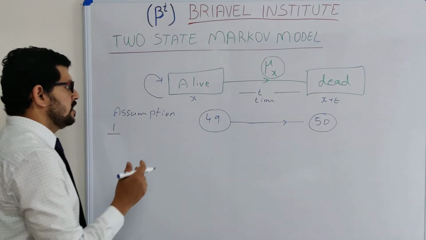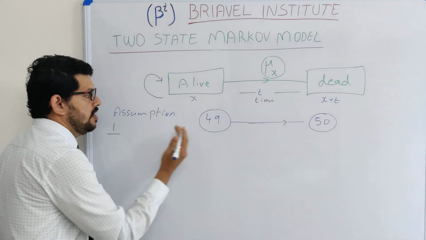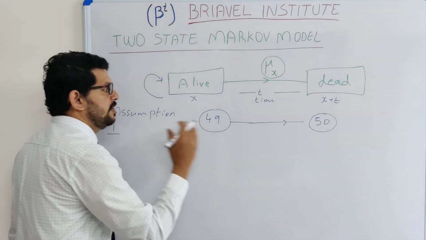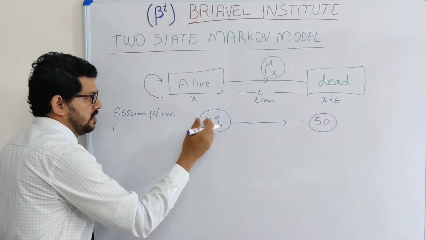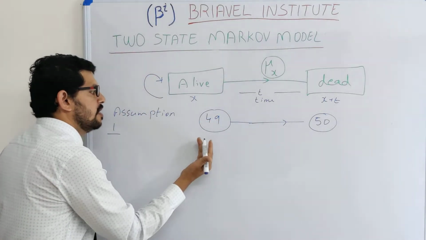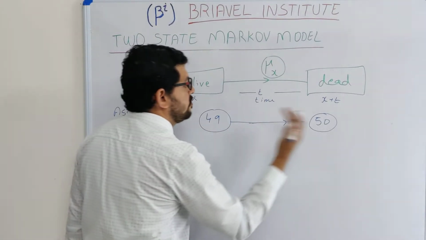He has explained that any event in the past does not affect any future event. So for a person at the age of 49, any event that happened before that does not affect the future event.